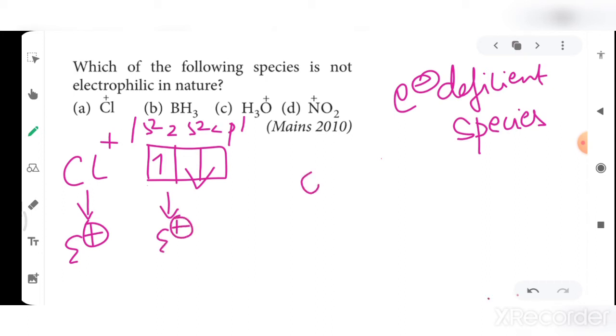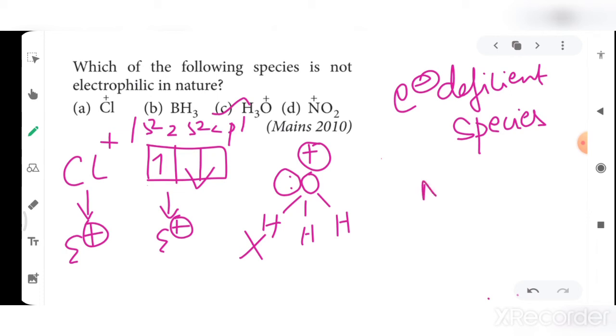Now when I take H3O plus, we know that oxygen has 2 bond pairs and 1 lone pair in H3O plus, along with a positive charge. So I can't say this is an electron deficient species because it has a lone pair of electrons. So therefore H3O plus is not an electrophile.